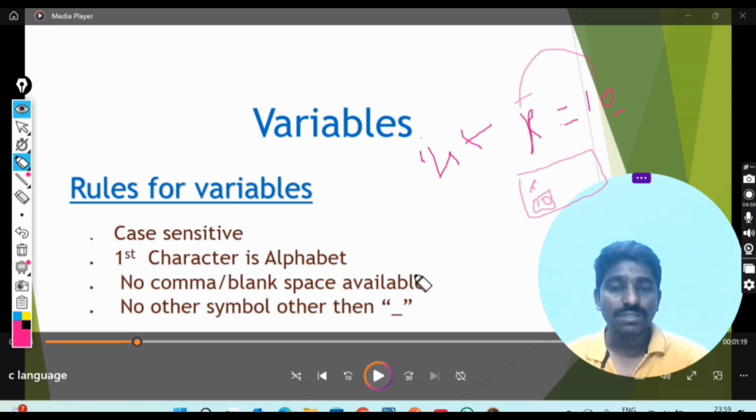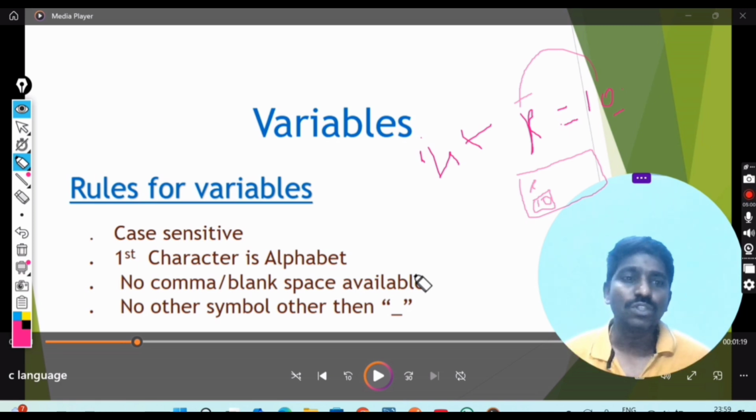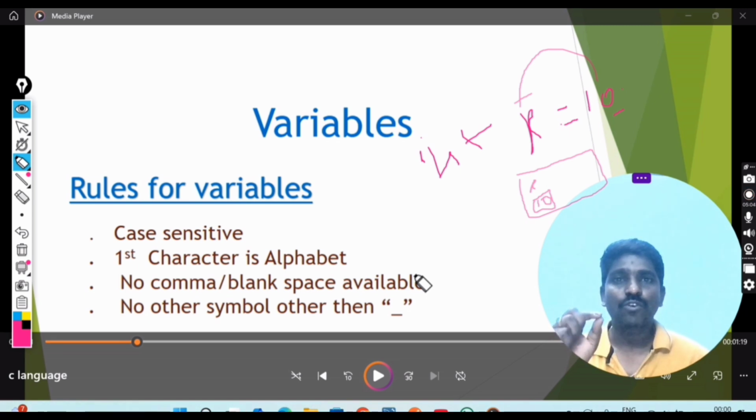Now we are going to see that there are some rules. If you are in traffic, you have to follow the traffic rules. Am I right? When you know the traffic rules, accidents will not occur.